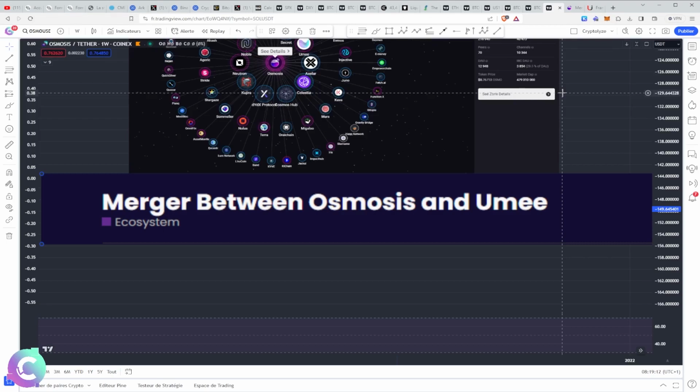When I see how things move at the level of Osmosis and at the level of OSMO, this is where I tell myself that the Cosmos ecosystem is really making its shift that we have been waiting for since last year. It took a little time. We talked about Cosmos 2.0, lots of things which were refused, unfortunately. Or fortunately, when we see how things are currently evolving, it is rather positive. It is progressing more slowly than expected, but in any case it is seriously progressing, and it is even accelerating behind it. Really the notion of IBC and everything is revolving around that.